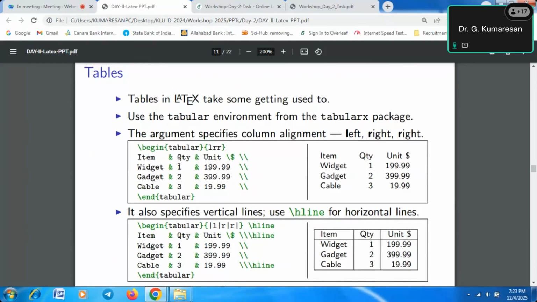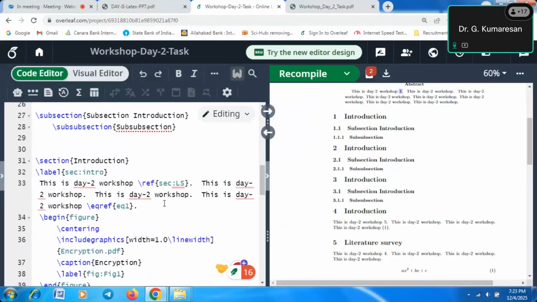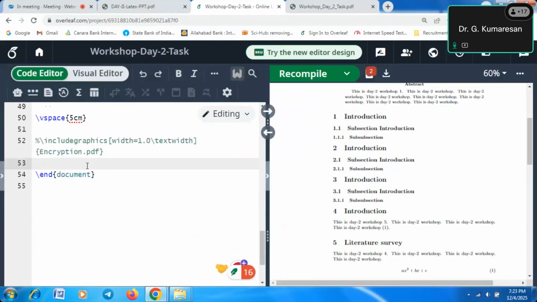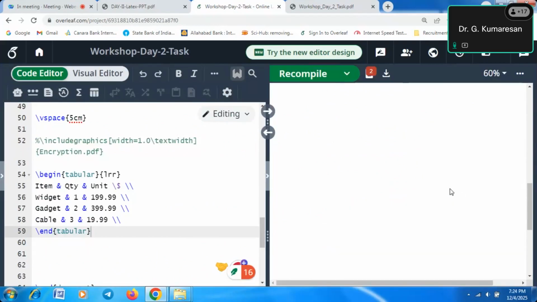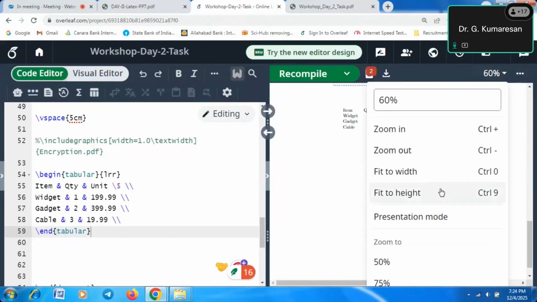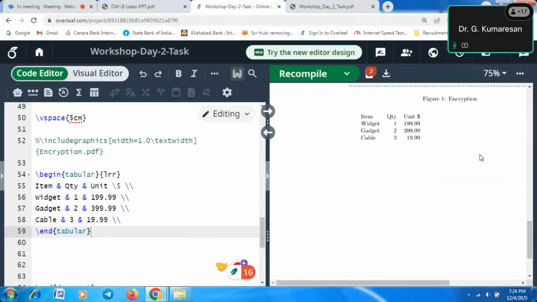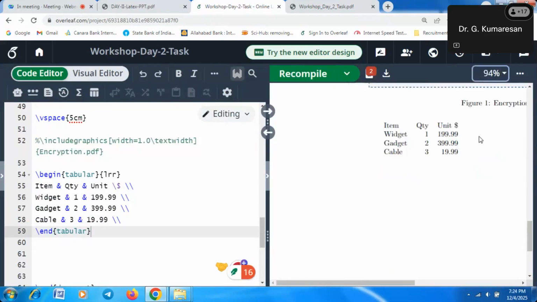For example, I will show you. You just take this PPT and go to this. I want to create this table. Before the end of the document, I will place it. Automatically, some output will come. This is the output we are getting.